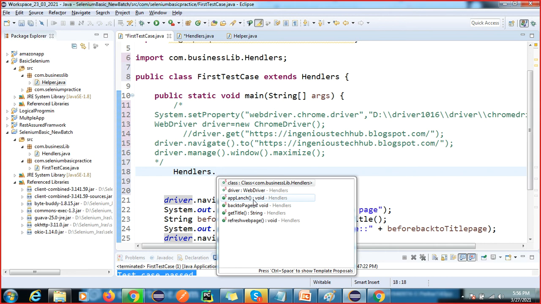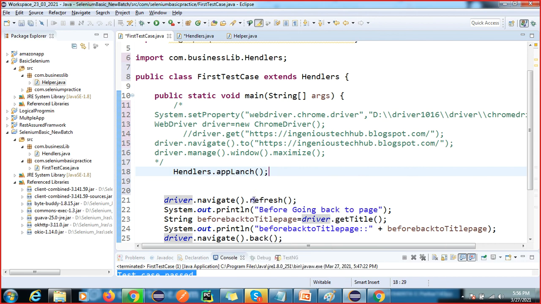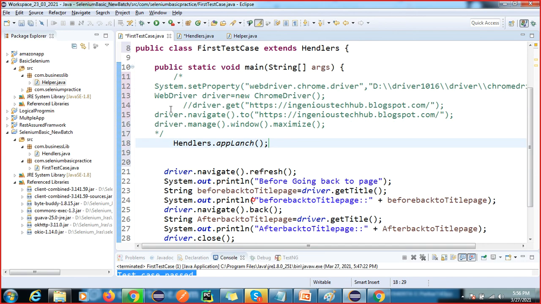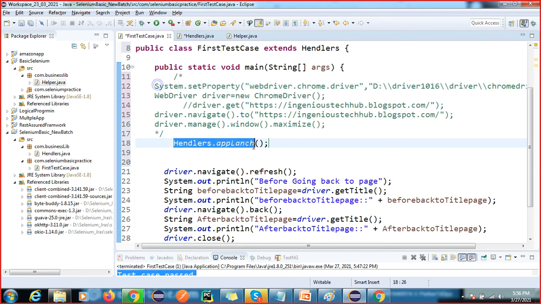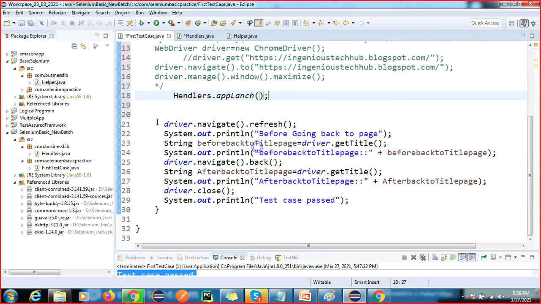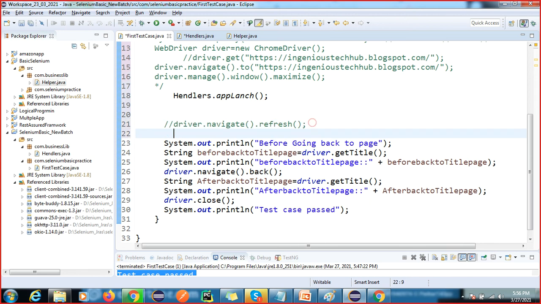Extending all the properties from one class to another class. Whatever we have learned in Java, we are applying in Selenium, all the concepts. So what you have to do is launch the browser. You should not write this line of code again for the second test case. You have to reuse this method. Now we have to refresh our page, so I will not write this refresh.